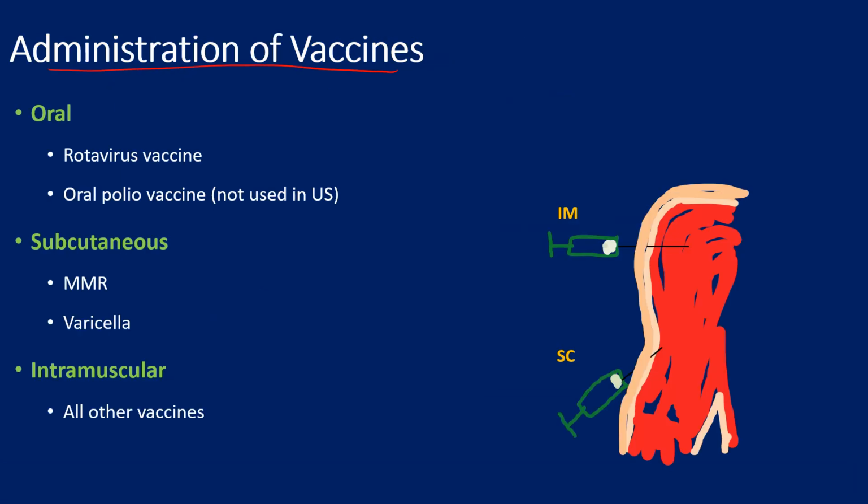Administration of vaccines. You have only one oral vaccine, rotavirus vaccine. It comes in two forms, RotaTeq or Rotarix. RotaTeq is a 3-dose series and Rotarix is a 2-dose series in the first year of life.